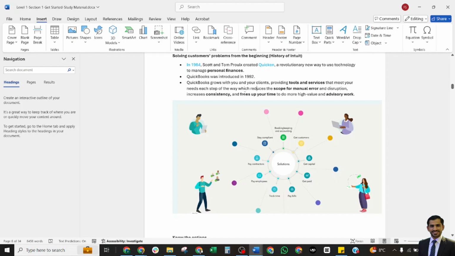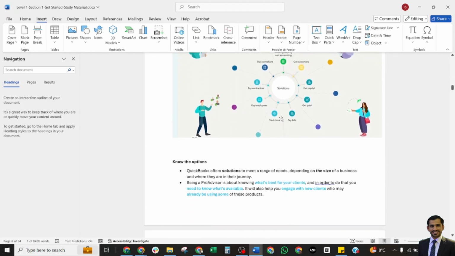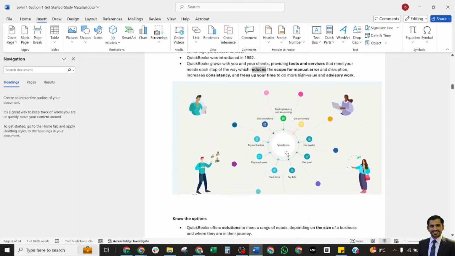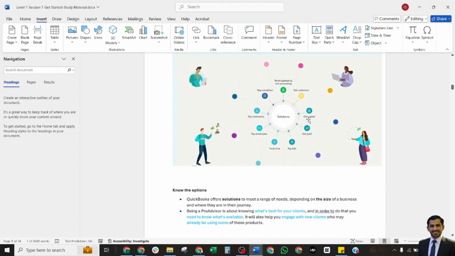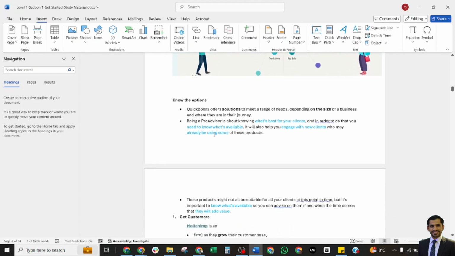The benefits of QuickBooks: it reduces the scope of manual entry and disruption, increases consistency, and frees up your time to do more high-value and advisory work. These are the tools which Intuit provides to clients, and we shall discuss them in detail. We start with get capital, get customers, bookkeeping, stay compliant, pay contractors, invoice, and track time. All these items we shall discuss in detail.